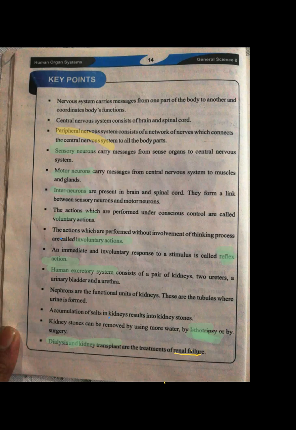And in kidney transplant, I have told you that there is a donor who donates a kidney, and it must be your relative or some close blood relative, and we just graft the kidney inside the body. And for dialysis, we have seen the diagram of the dialyzer as well. So this was all about the chapter. Now we are here to do the exercise.